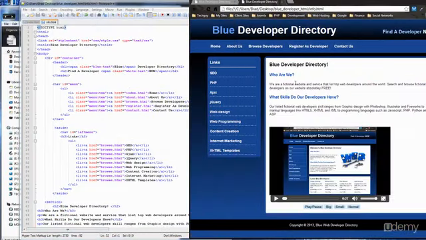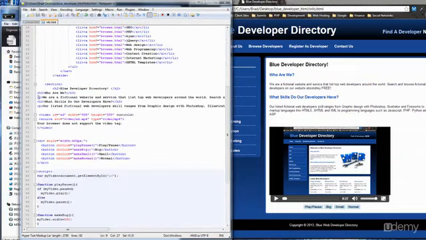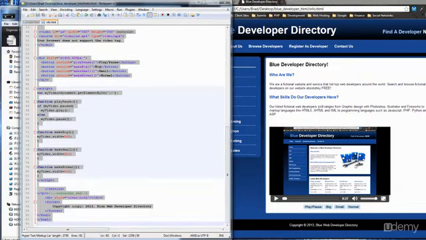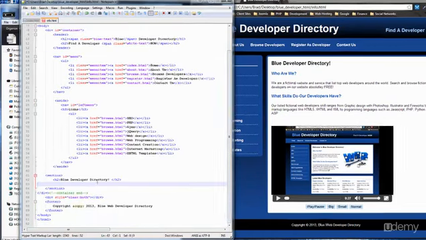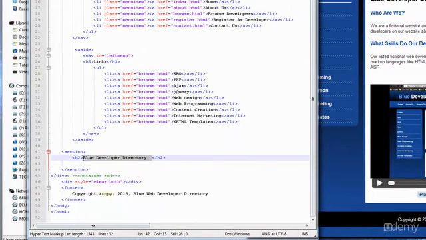I just want to get rid of all that content right up to this section, and then I'm going to change this to Blue Web Developer Directory info, and I'll just write this page is cached.